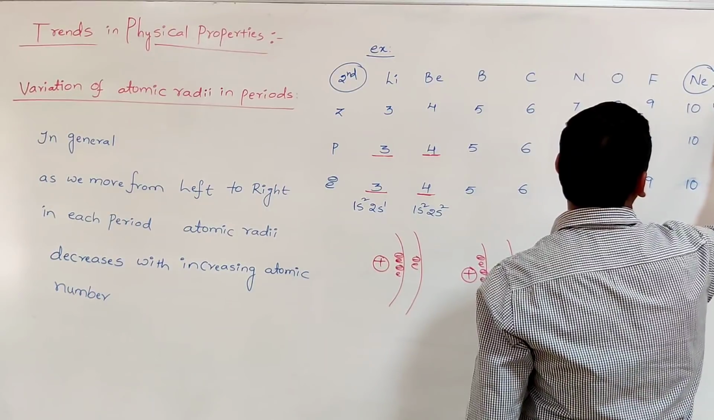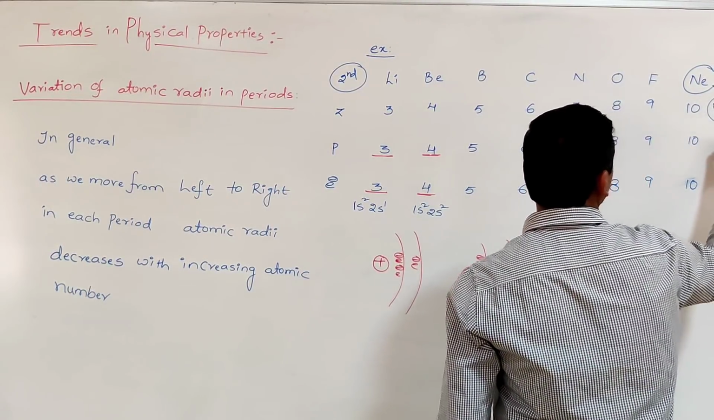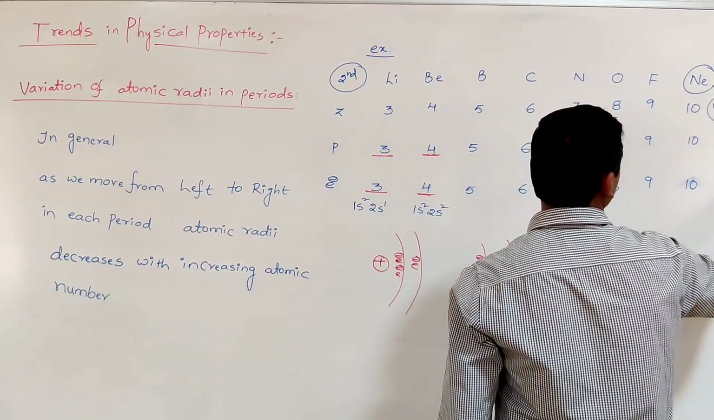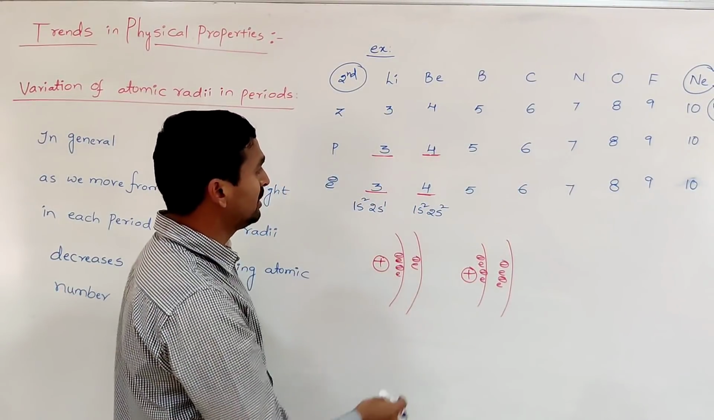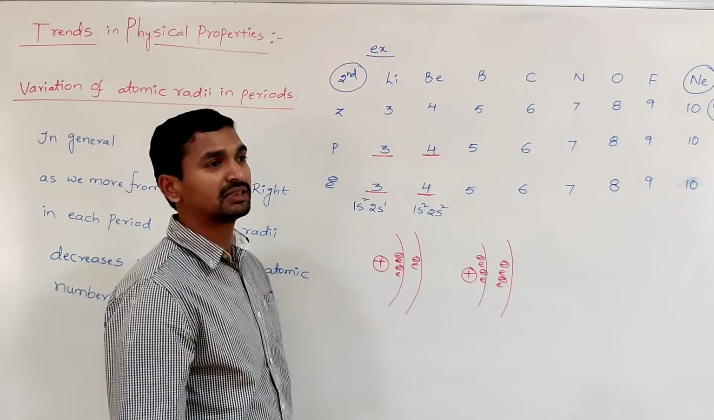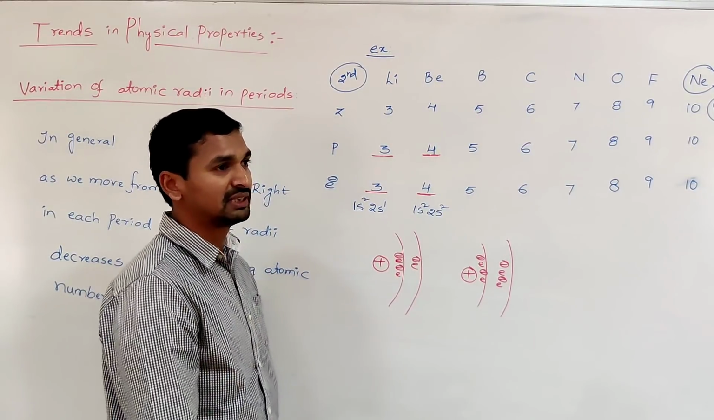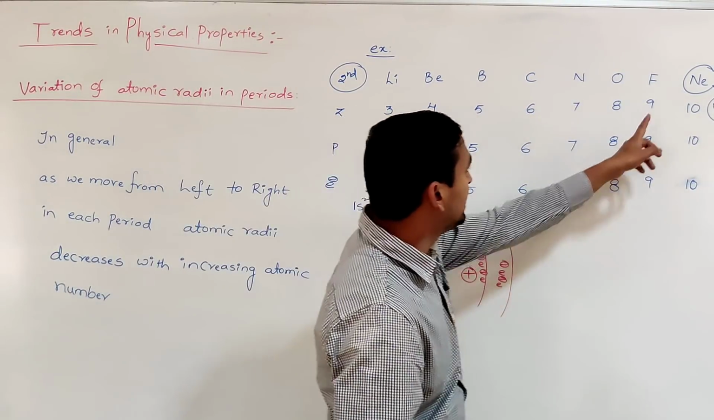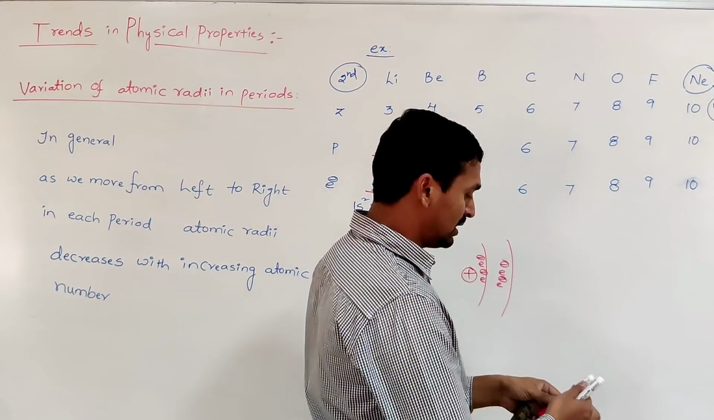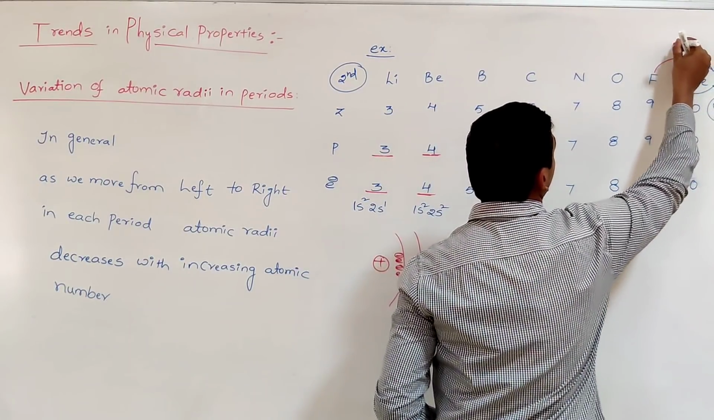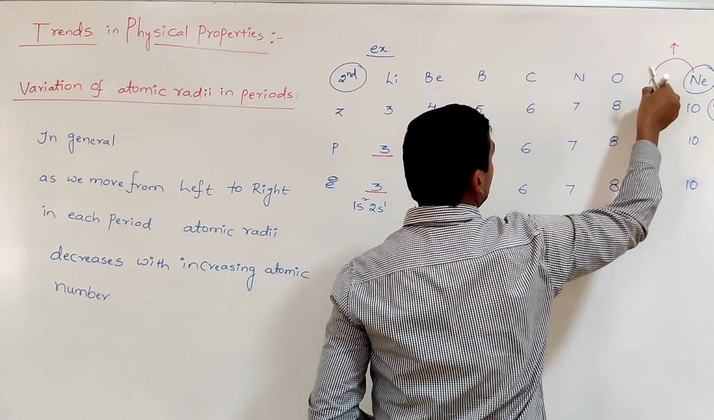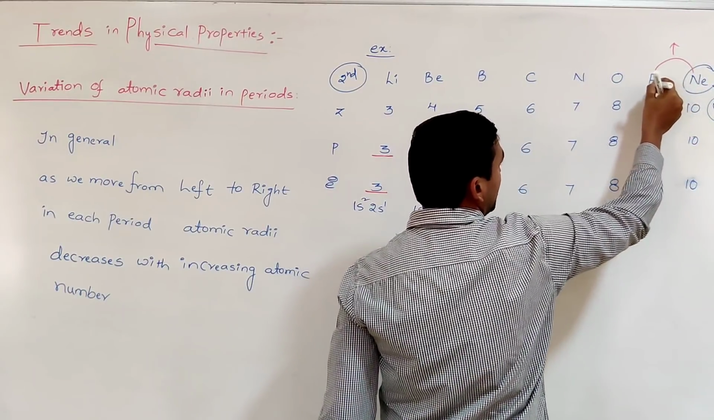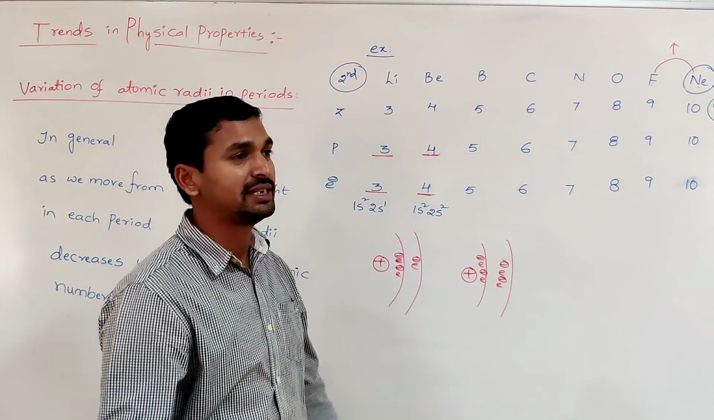In the noble gas, which radii do we always consider? Van der Waals radii. But in the case of the rest of the elements, the non-metals, we consider the covalent radii. Just now I said, Van der Waals radii is always greater than the covalent radii. So as we move from fluorine to neon, there is a sudden increase in atomic radii. Until fluorine the atomic radii decreases, but there is an abrupt change from fluorine to neon.